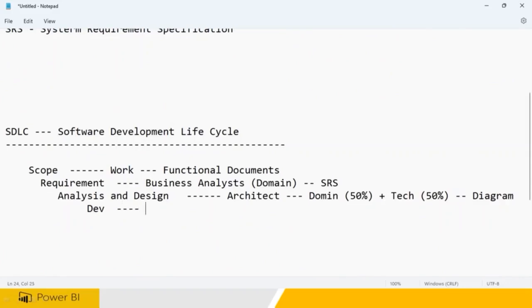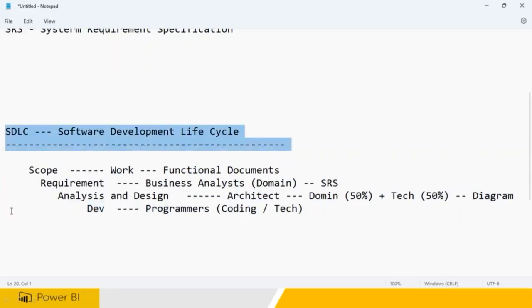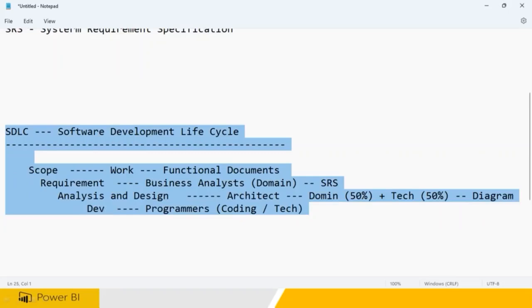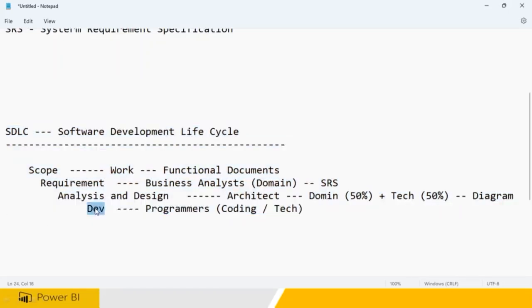In this phase, developers or programmers are recruited. You and I are going to be recruited. So you have to know coding very well. You have to know technology very well. You cannot say, I'm not a technical guy. You are the technical guy. Whatever the technology, for example, if this project is involved with Java, you are a Java developer. If this project is involved with .NET, you are a .NET developer. If this project is involved with Android development, you are an Android developer.